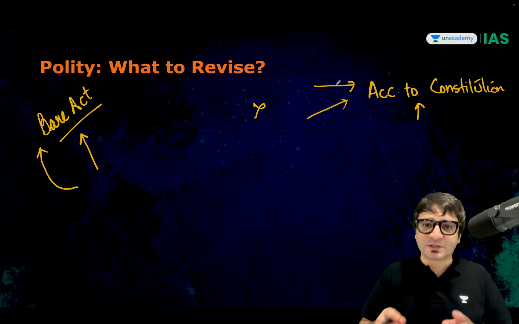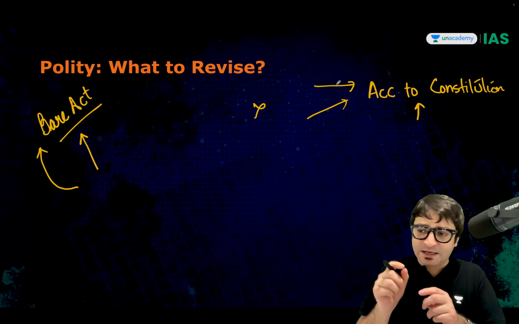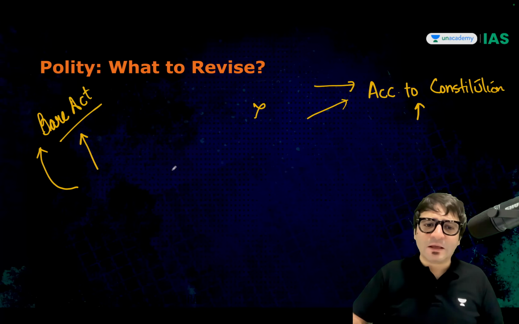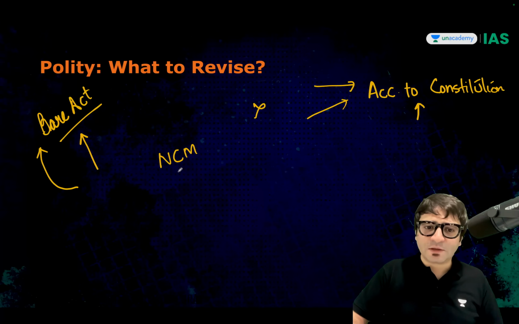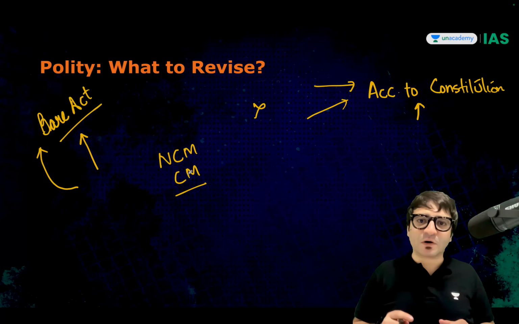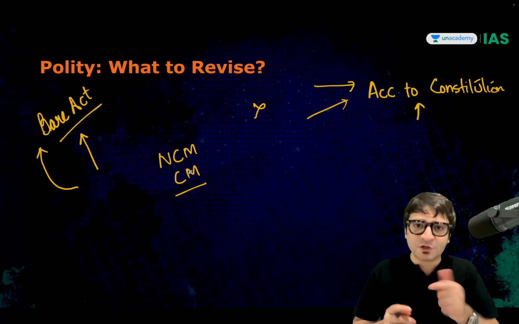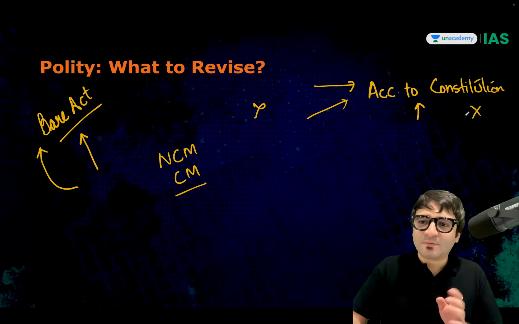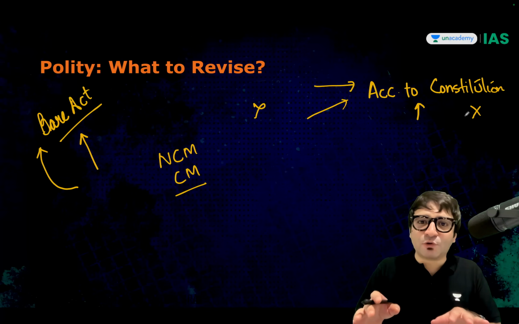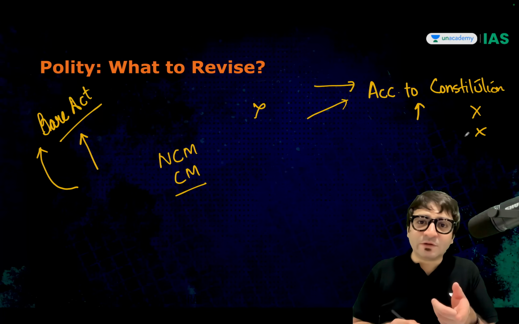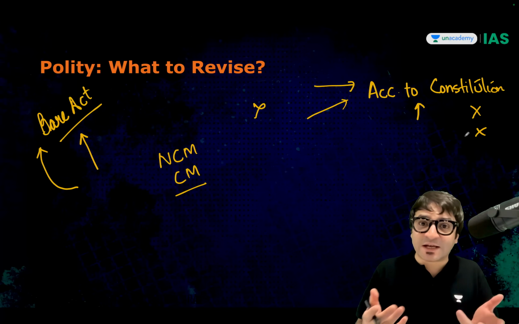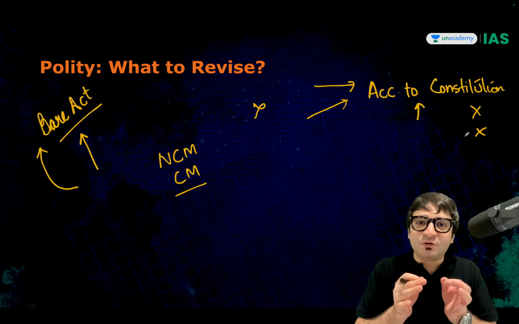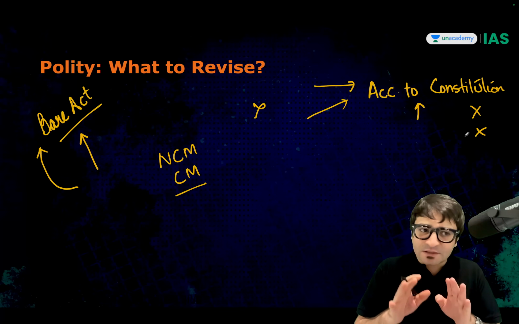And while reading the questions, please read the questions carefully. Is it mentioned according to Constitution or is it a general statement? That's number one. Number two, for example, no confidence motion, confidence motion. These motions are important. Adjournment motion, censure motion, privilege motion. Is no confidence motion mentioned in the Constitution? No. Is no confidence motion mentioned in the rules of business and procedure? Yes. Is confidence motion mentioned? No. So this differentiation you need to understand. You have revised, you have studied.